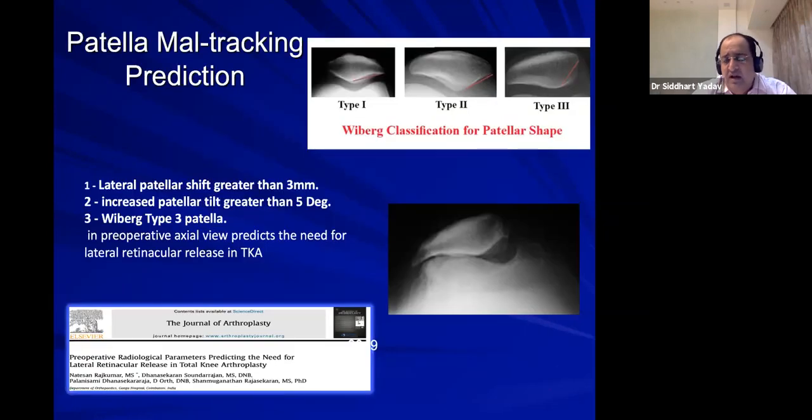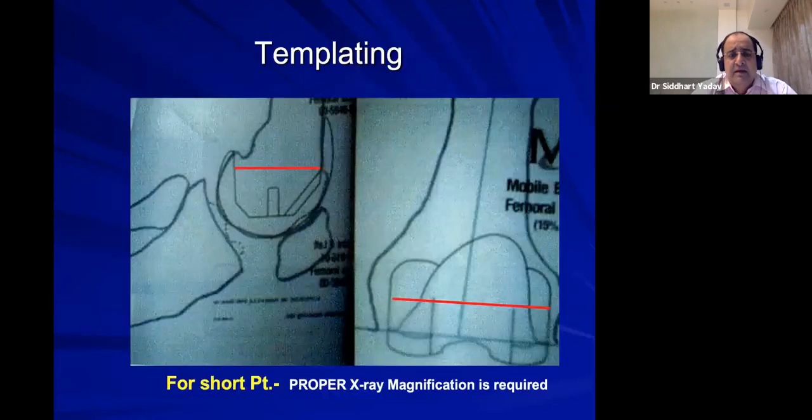Also, in a good merchant view, you can see the patellar thickness. If the patella is very thin, then probably you have to arrange a thinner implant, or you can choose not to resurface. That you can also see on merchant view. If you have a magnified X-ray, you can do templating. This is also good in a small patient or extra large patient where you may require a rarely used prosthesis.